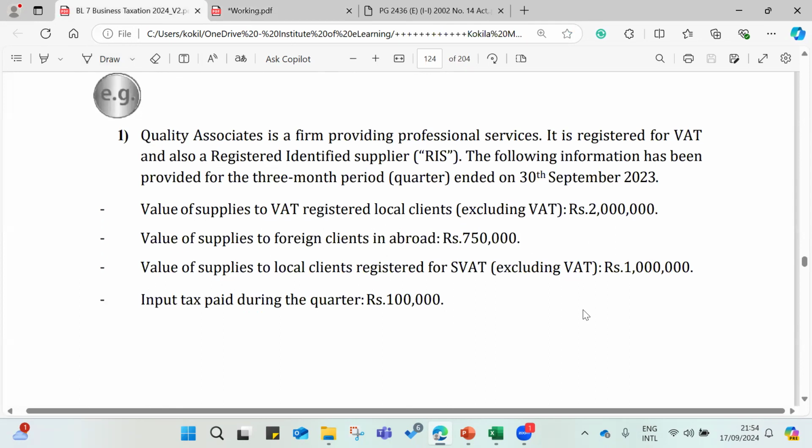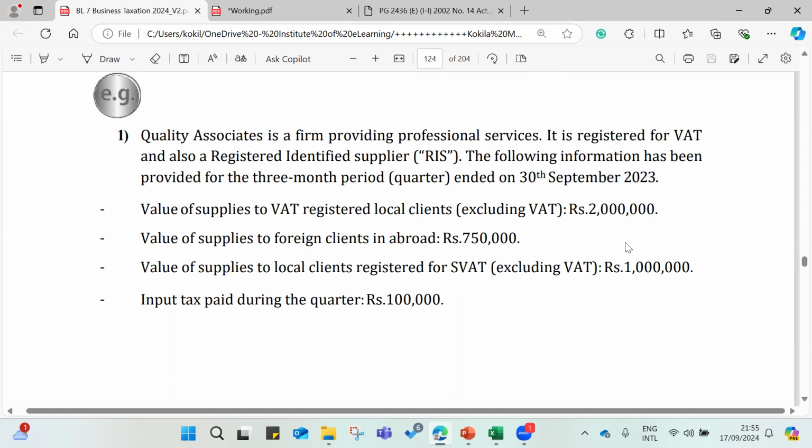So this question we'll discuss. This belongs to RIS, registered identified supplier. Quality Associate is a firm providing professional services. It's registered for VAT, and also they have registered as a supplier, registered identified supplier, RIS, under SVAT. The following information has been provided for the 3-month quarter ended 30th September 2023. So for this particular quarter, the VAT rate is 15%, right?